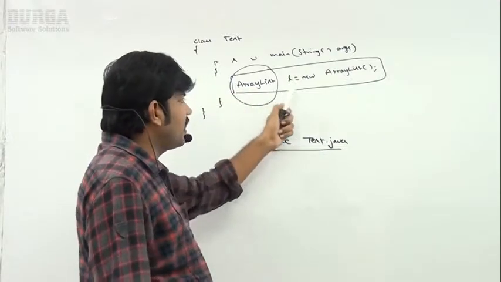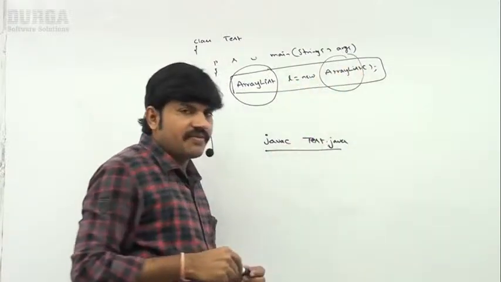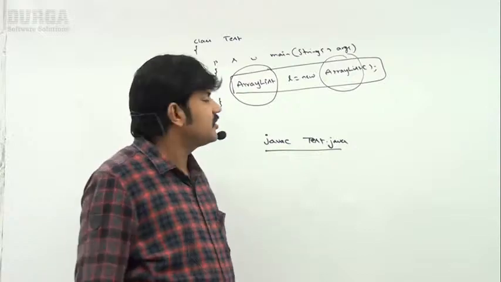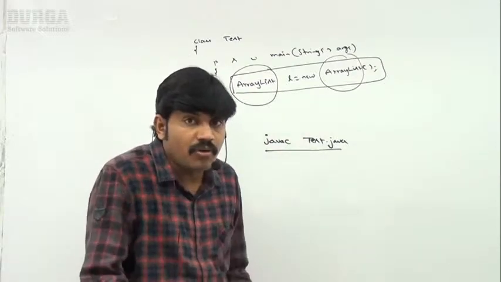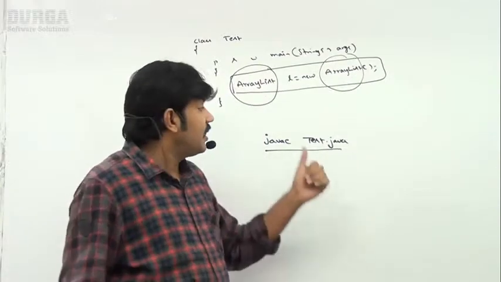Are you getting? Then only I can compile. Please let me know. ArrayList l is equal to new ArrayList. You are using ArrayList. Where is this ArrayList available? Please let me know. Then only I can compile. I can't recognize where the ArrayList you are using is available. I don't know, I'm not finding it. Like that, the compiler is going to tell very clearly an error, sir.